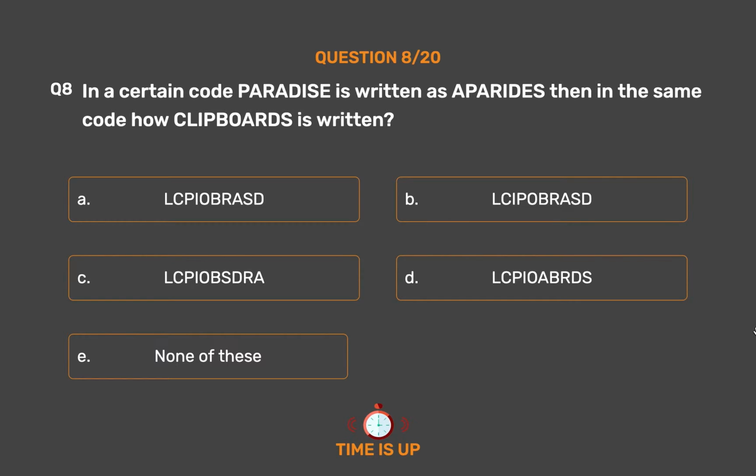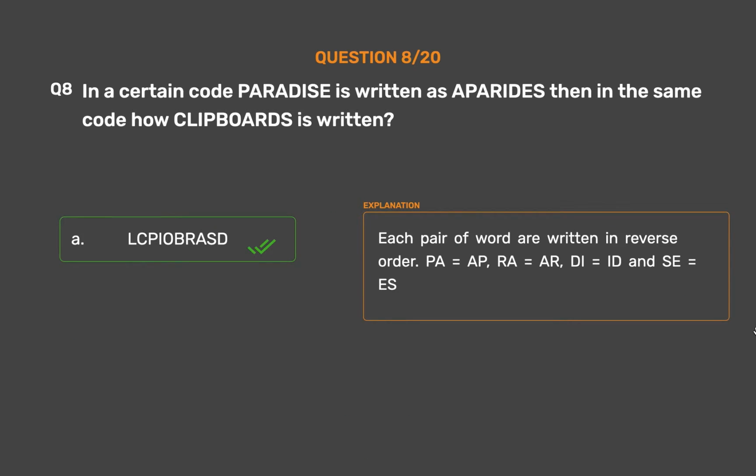The correct answer is option A, lipiobraced. Each pair of letters is written in reverse order. PA equals AP, RA equals AR, DI equals ID, and SE equals ES.